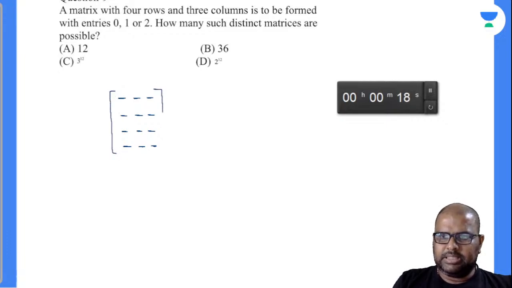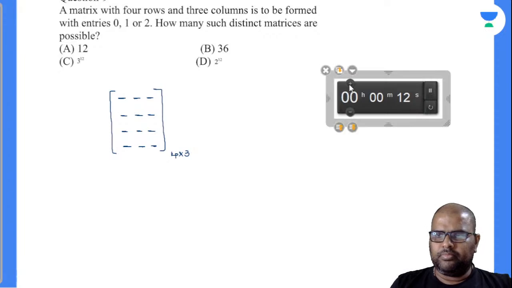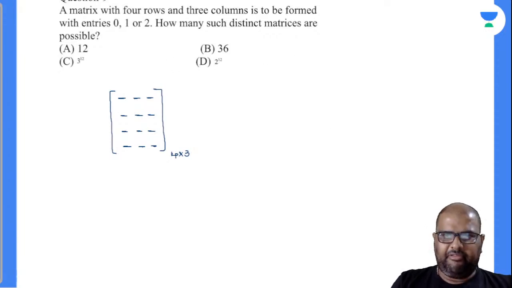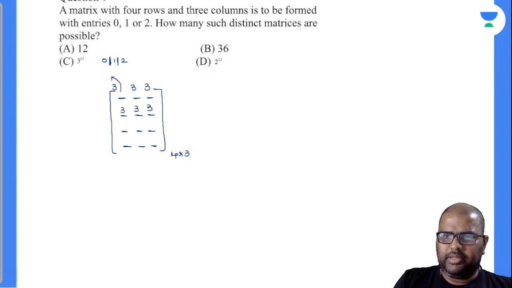So matrix number is 4 into 3. Now, what will be the number there? Now, see here 0 or 1 or 2. So 0 or 1 or 2 means how many chances there? 3 chances. Here also 3 chances. Here also 3. Here also 3. Am I right or wrong?